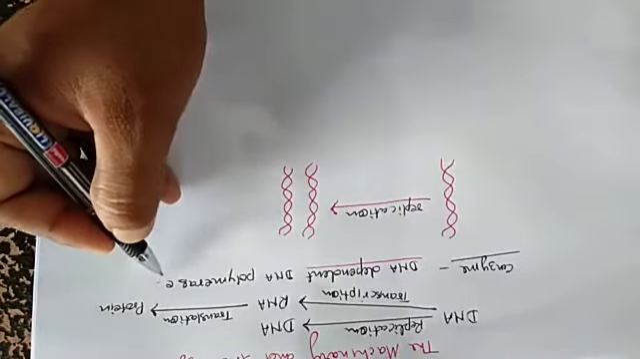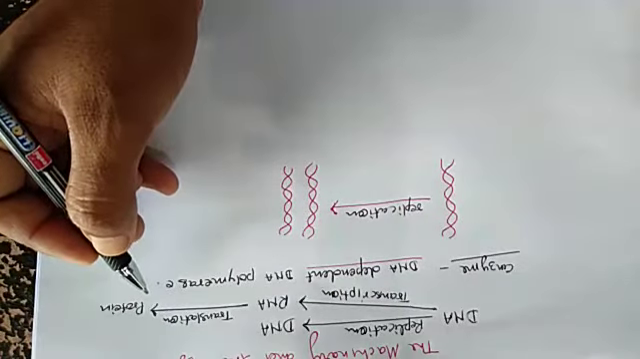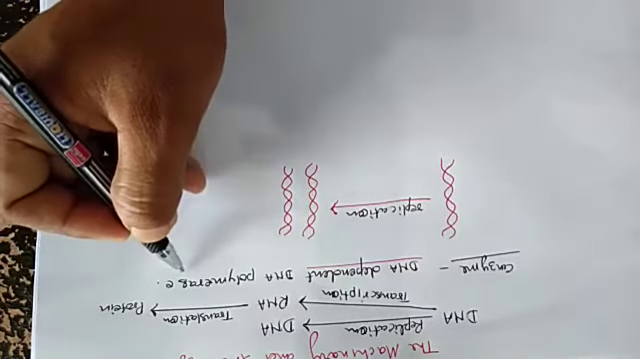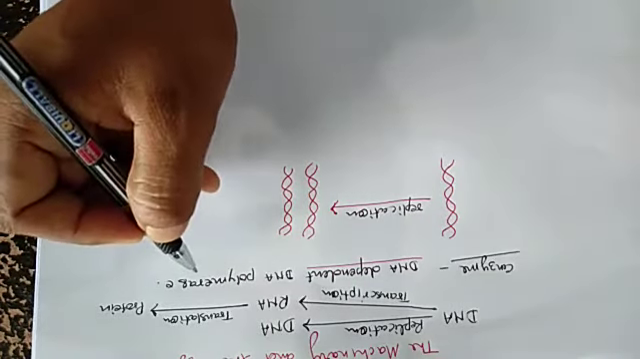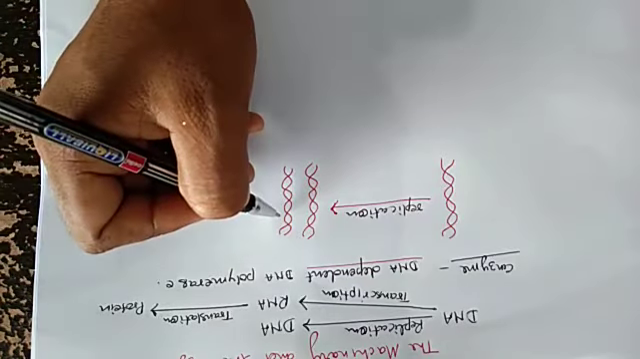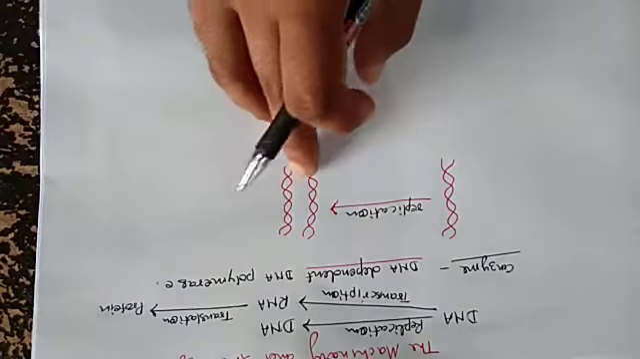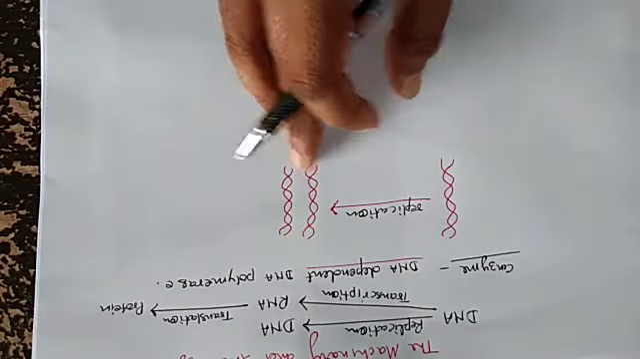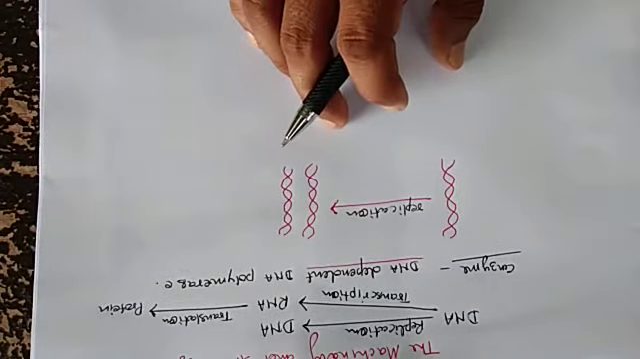And what is the polymerase? It is named polymerase because of the polymerization of nucleotides for the formation of DNA. Okay, because the unit of DNA is the nucleotide.